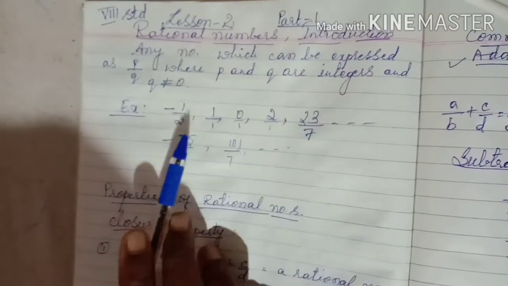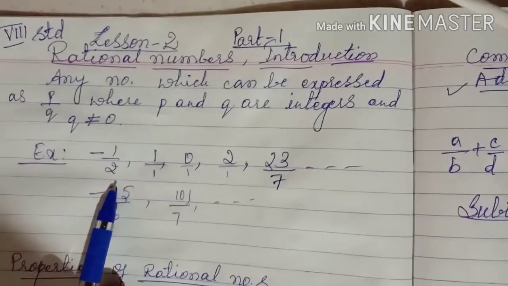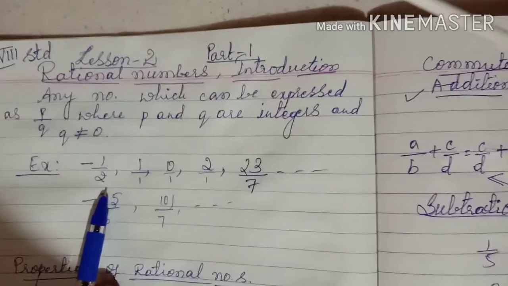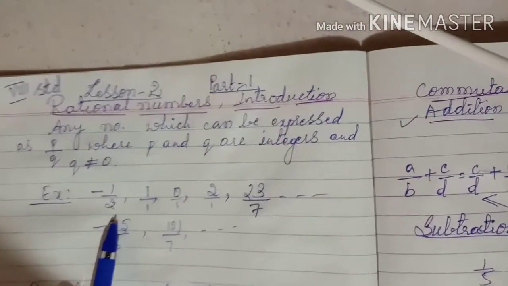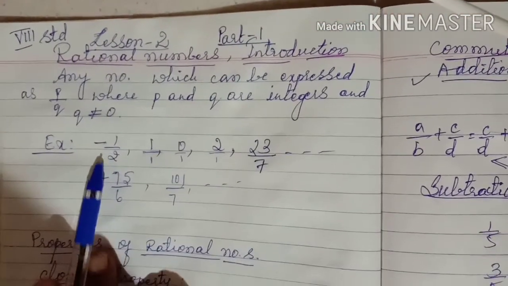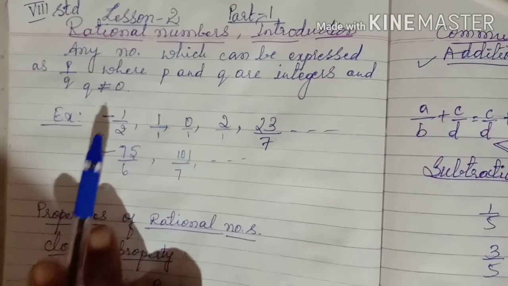Where p and q are integers. What is the meaning of integers? All positive numbers, negative numbers and 0 also. So all these numbers are called what? Integers. Therefore, if we represent any number in the form of p by q,